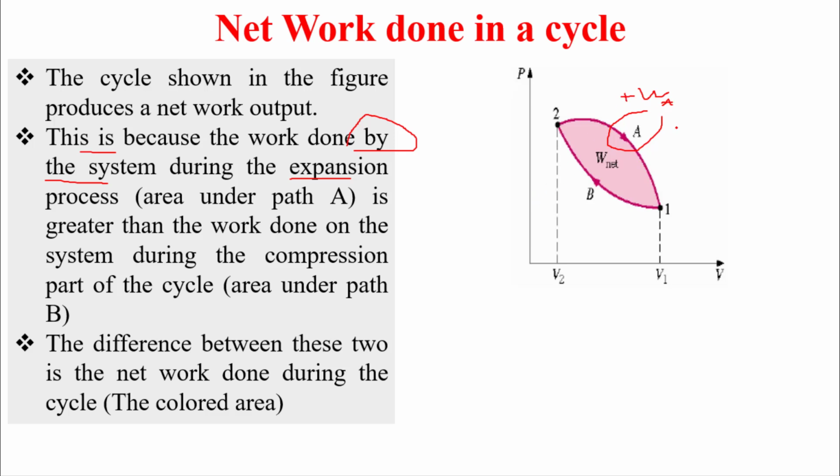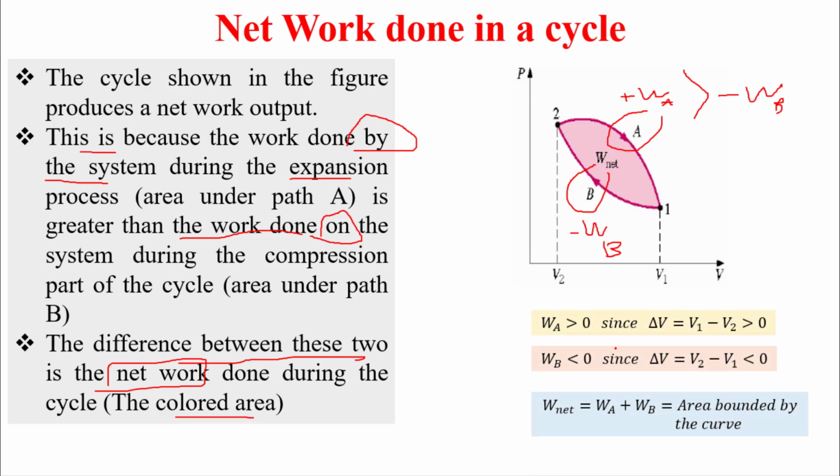And always this is expansion from smaller volume to bigger volume. This is greater than the work done on the system during compression. On the system, this is compression, and once it is on the system, minus, so minus WB. The difference between the two is called the net work during the cycle, or the enclosed area.